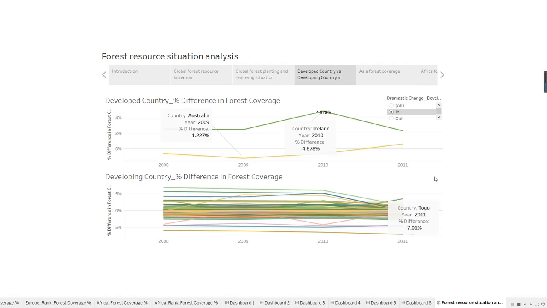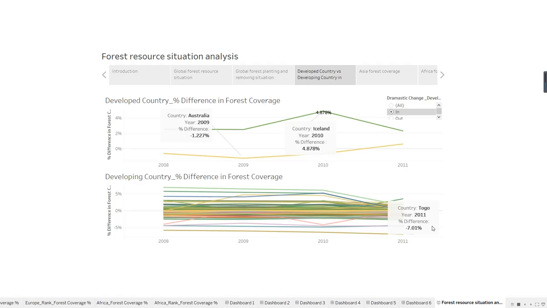Most of them show stable line trends, which means some of them experienced annually increasing forest coverage and some of them experienced annually decreasing forest coverage. Also, we can see the forest coverage rate of Togo has the sharpest decline every year.